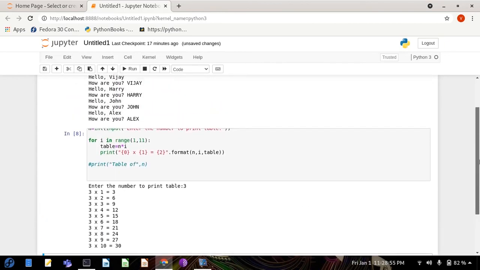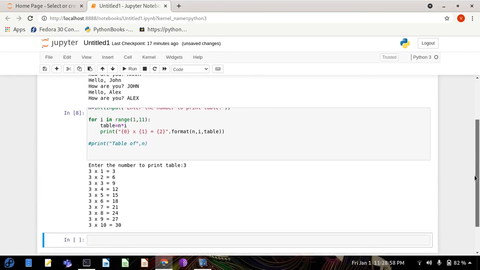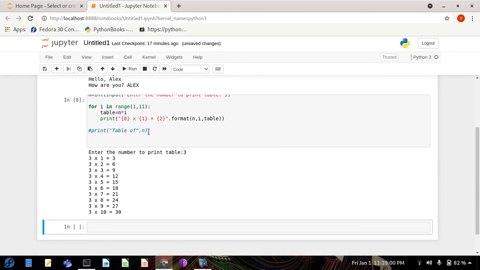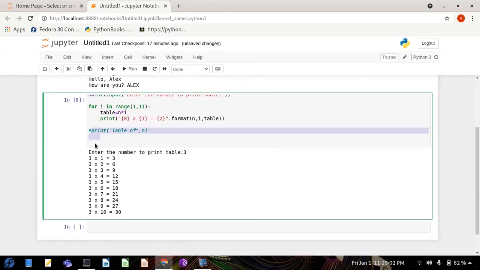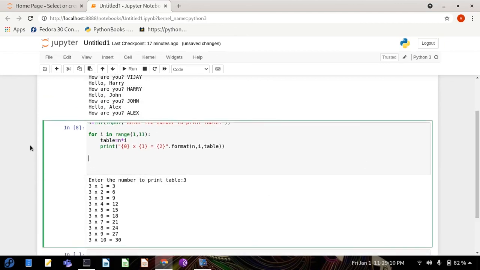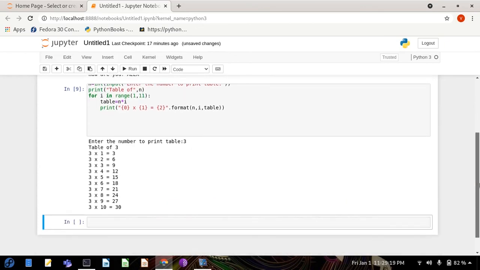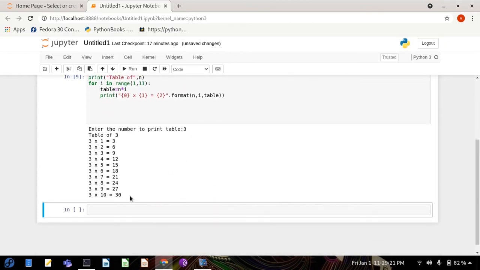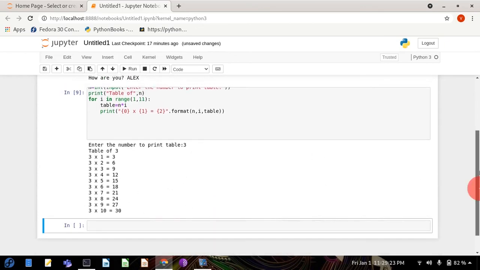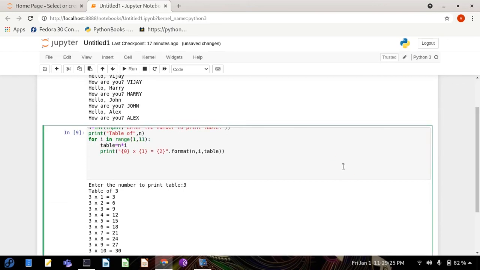Okay, so these are the things which I want to tell you here. And if you want to make it more sophisticated and decent programming, you can put it here. Now you can see your table of 3, and it will print up to 10. Okay, this is all the concept I want to say in this looping.